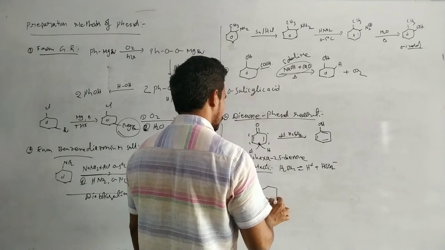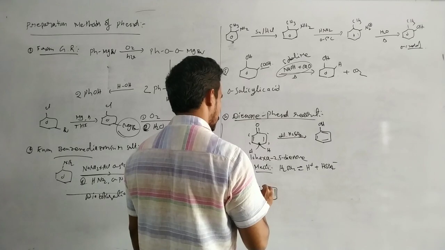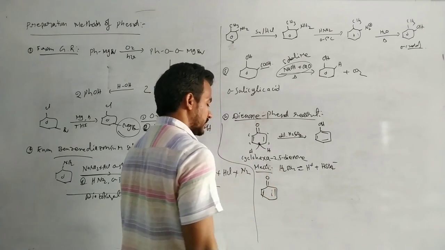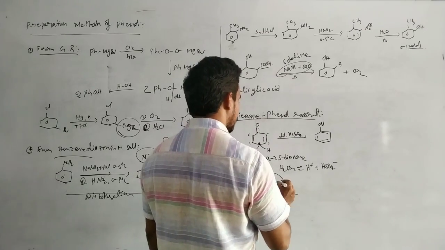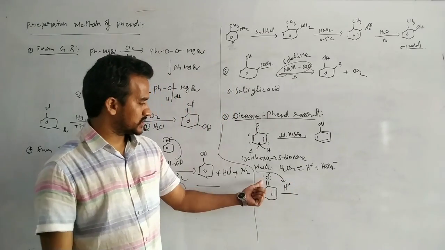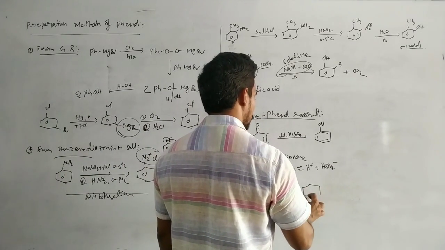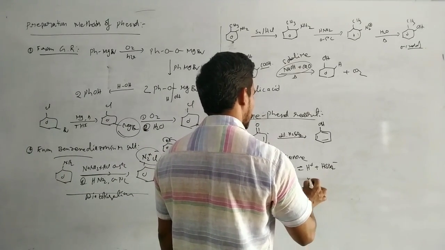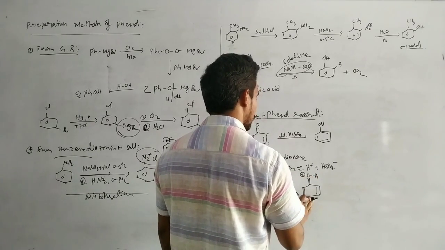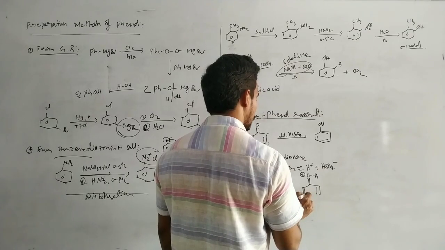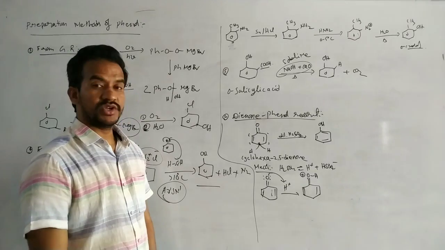Now here it is a dienone, with the double bonds of the dienone. First, protonation of this oxygen takes place, giving the OH+ species.